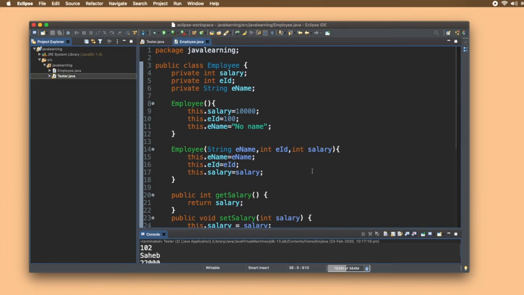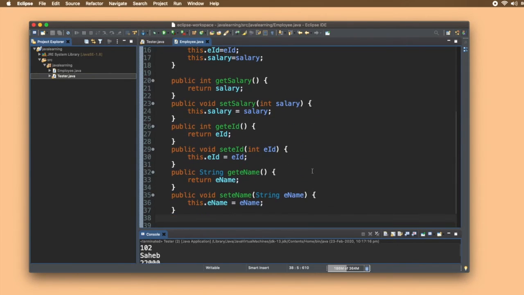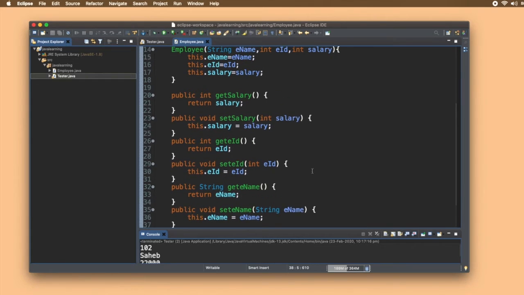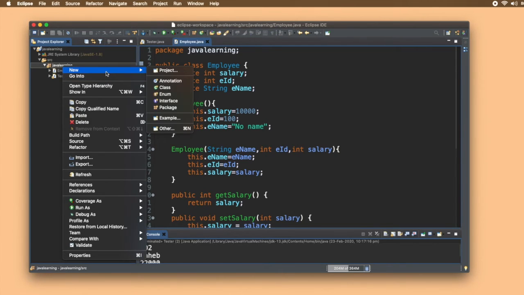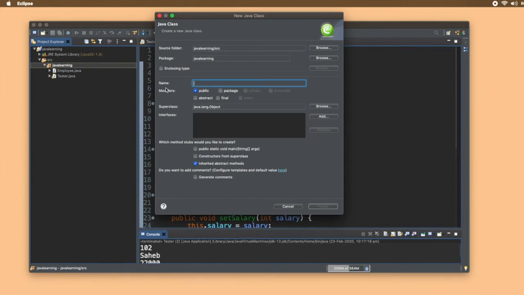So we'll take an example from the employee class only. Now there might be two types of employees in a company. One is a permanent employee and another is contract based. Let's make classes for them. So inside this package, I'll create two new classes, one with the name permanent employee.